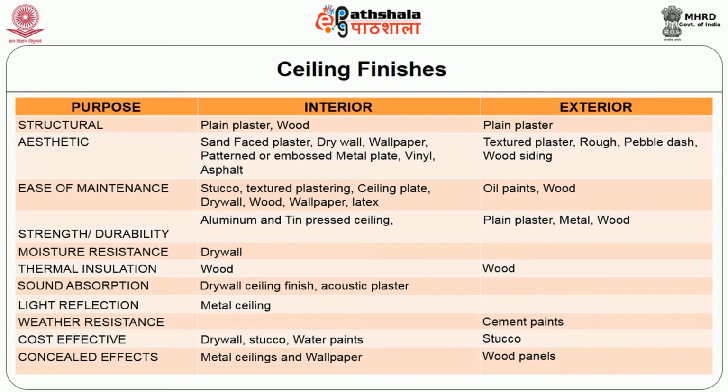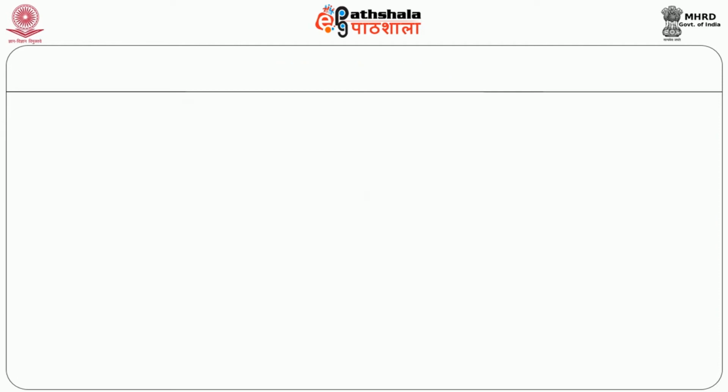The table below shows us the various types of ceiling finishes based on the different purposes in the interiors and exteriors. Based on the structural purpose, aesthetic purpose, ease of maintenance, strength and durability, moisture resistance, thermal insulation, sound absorption, light reflection, weather resistance, cost effective and concealed effects, one can choose the different types both for interiors and exteriors.